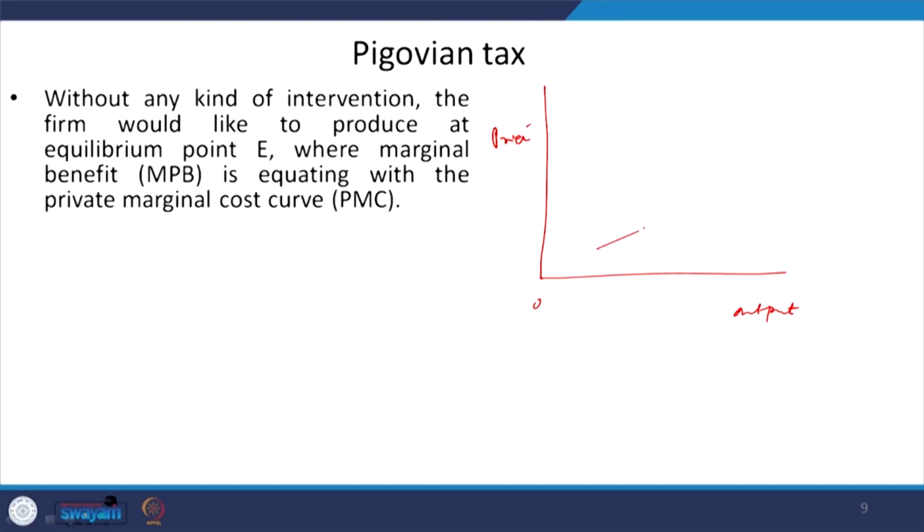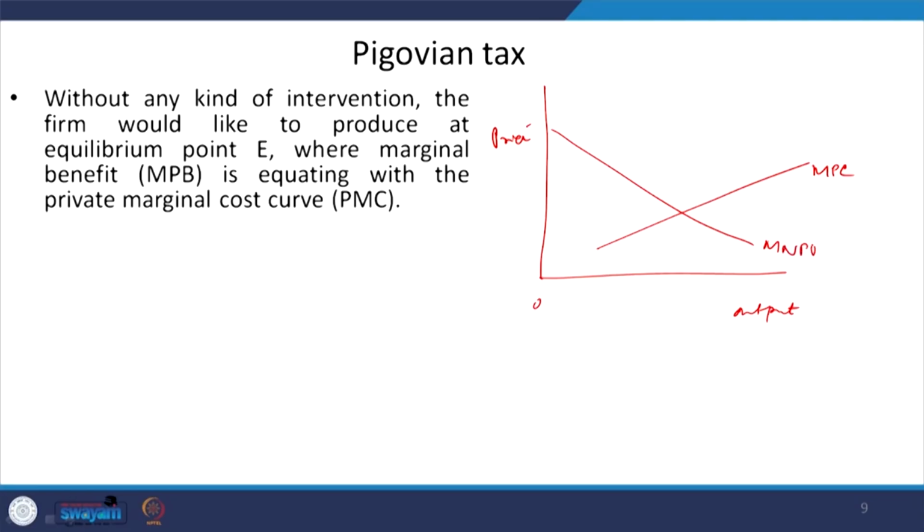So, the marginal private cost is this curve, and the marginal net private benefit is also there.